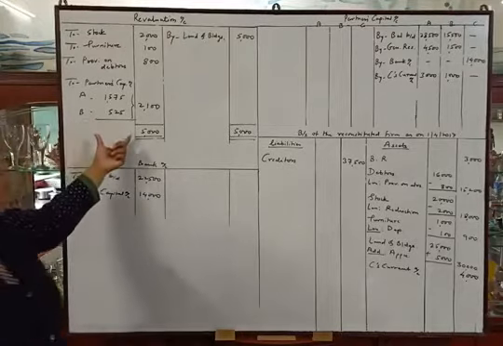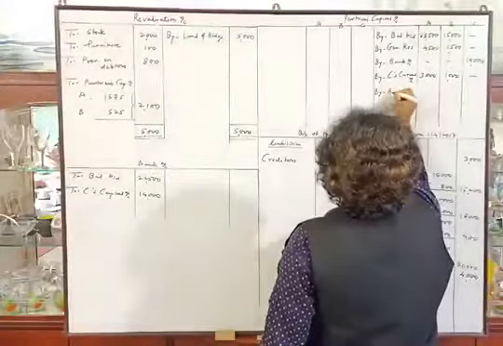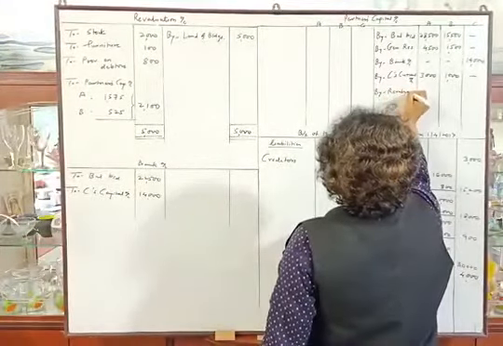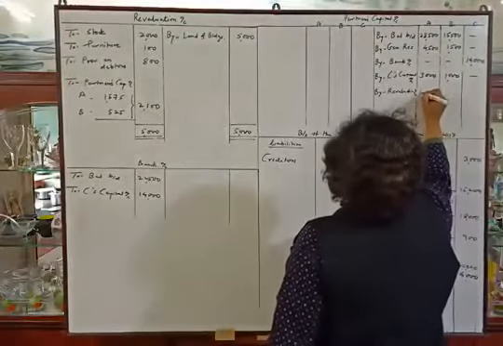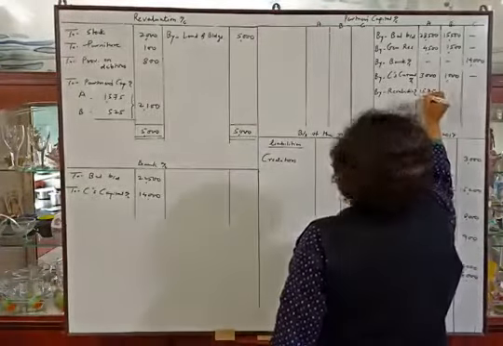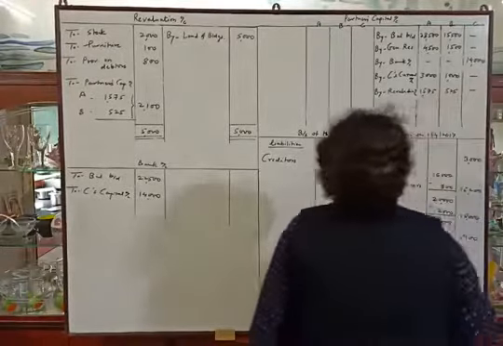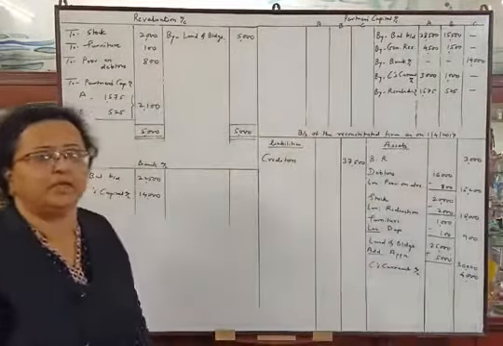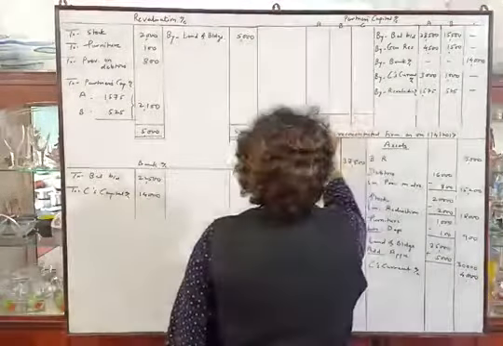Let us make the second posting. Credit side of capital account by revaluation account. Okay. Now we will tally capital account.